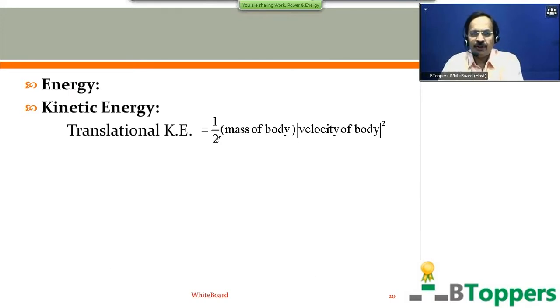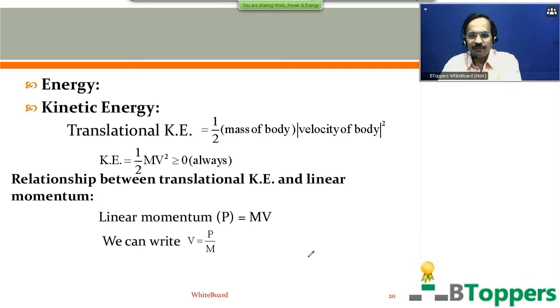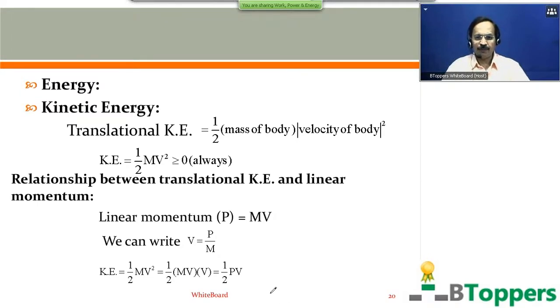So translational kinetic energy of the body is equal to half into mass of the body into square of modulus of velocity of the body. Or you can write K equal to half mv square, which is always greater than or equal to 0. Next, you can put the side heading relationship between translational kinetic energy and linear momentum. The magnitude of linear momentum of the body of mass m moving with velocity of magnitude v is given by P equal to mv. You can also write v equal to P by m. So kinetic energy can be written as half mv square, which you can write as half mv into v. You can write mv equal to P, so half Pv.